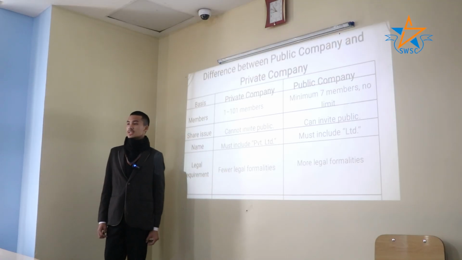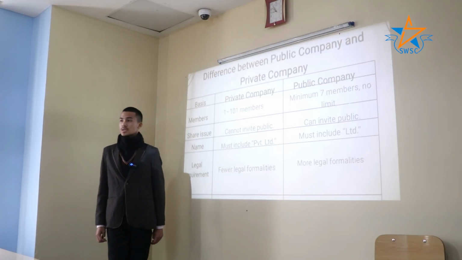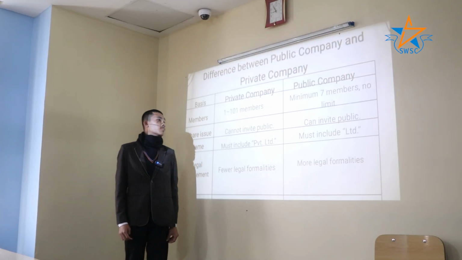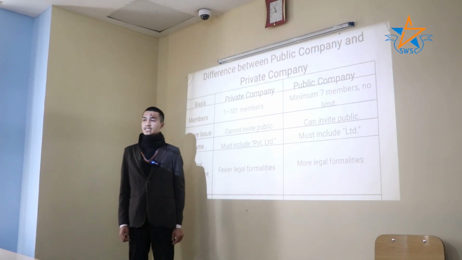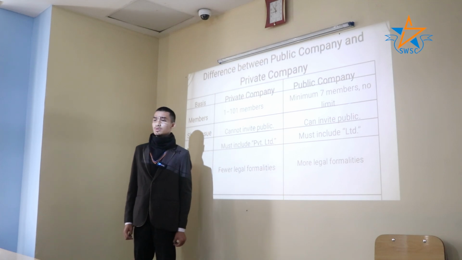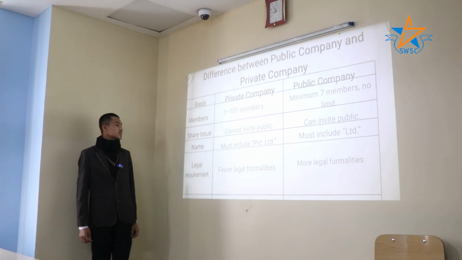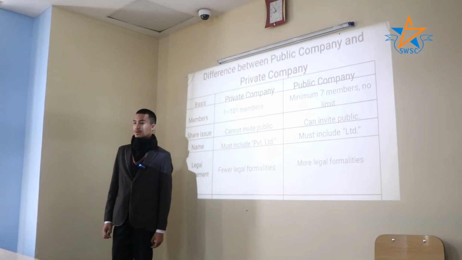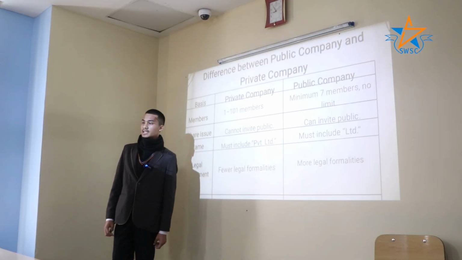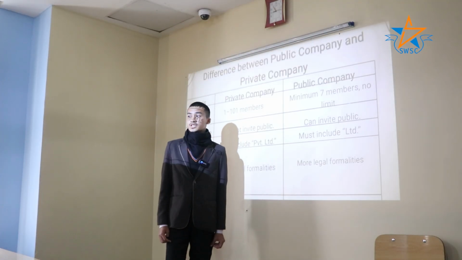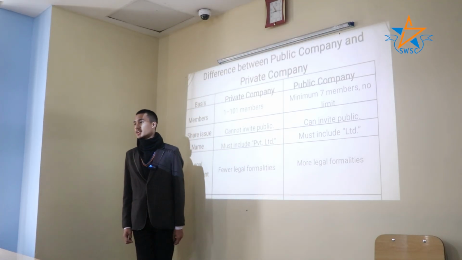Now, the next is share issues. A private company cannot issue any share and debentures to the public, whereas a public company can easily invite the public to subscribe its share and debentures. The next is name. A private company must have private limited at the end of its name, whereas a public company must include limited at the end of its name.